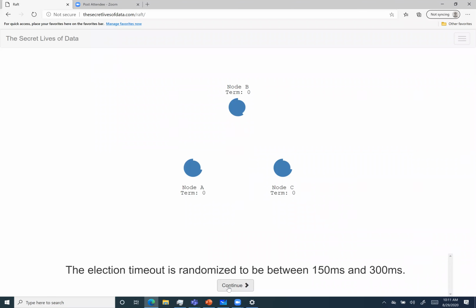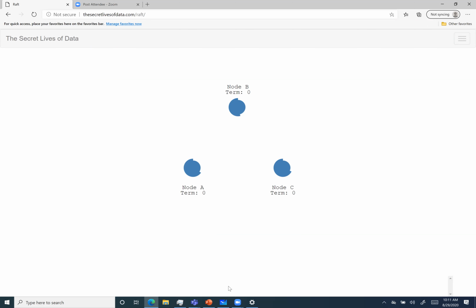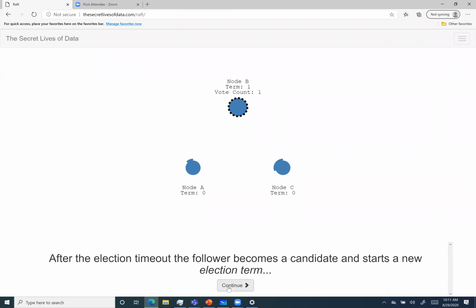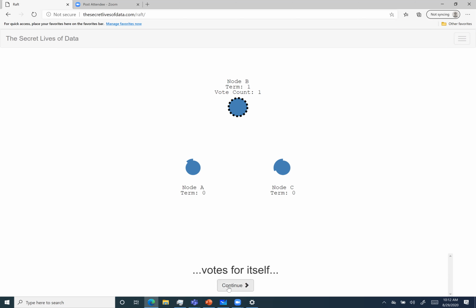I told you, it is between T and 2T. So here T is 150 and 2T is obviously 300. Now the process goes on and B timed out first, and it has become a candidate and will ask for the votes. The request procedure is called request vote. And the important thing is that each node votes for itself whenever it becomes a candidate.